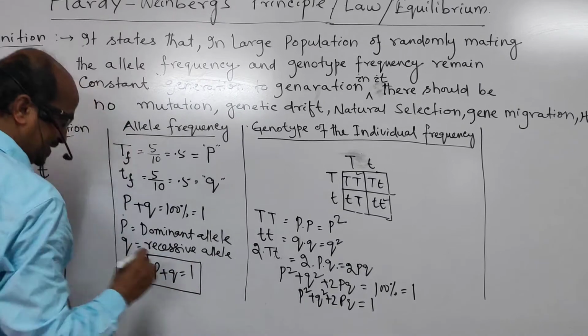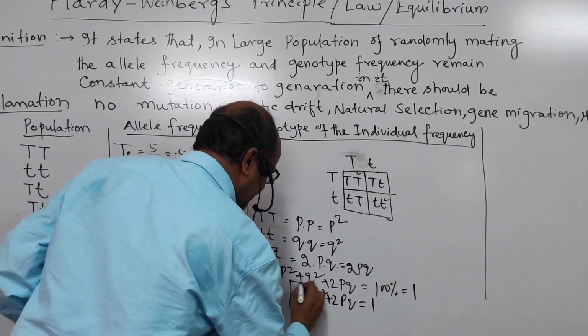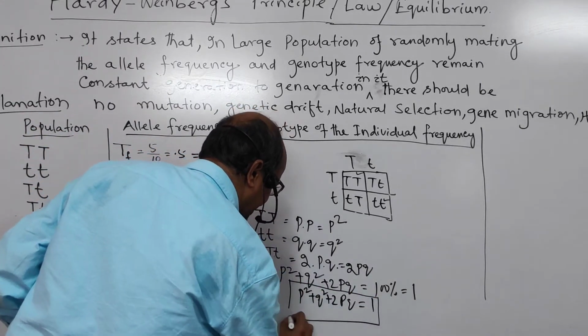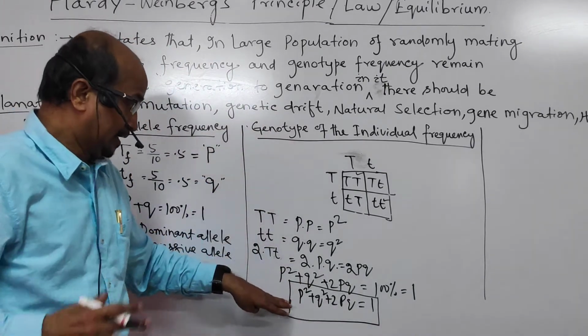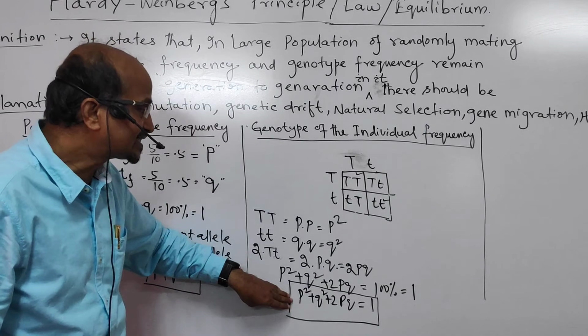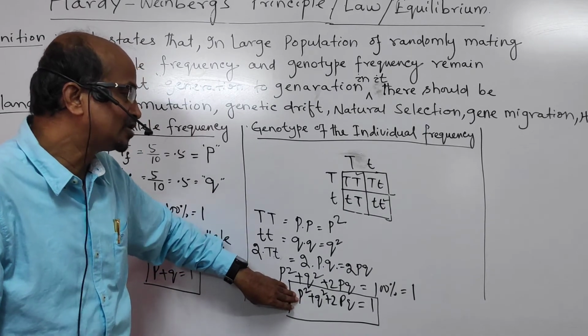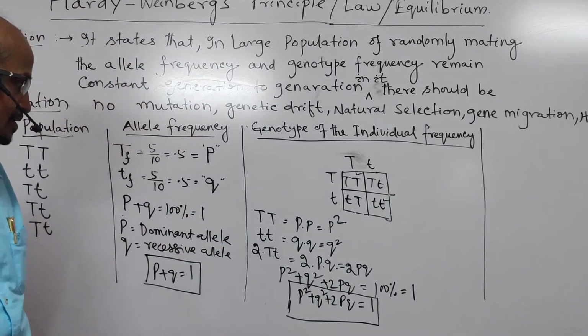Both these formulas were given by Hardy and Weinberg to find out what types of individuals are there in the population.